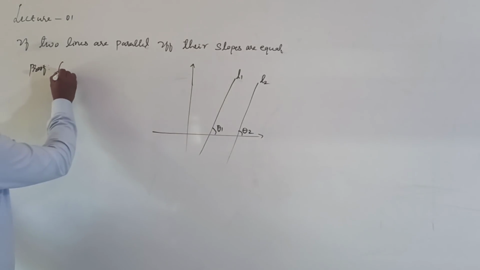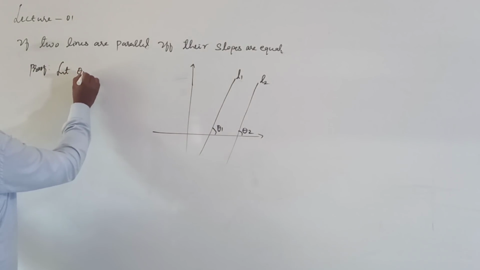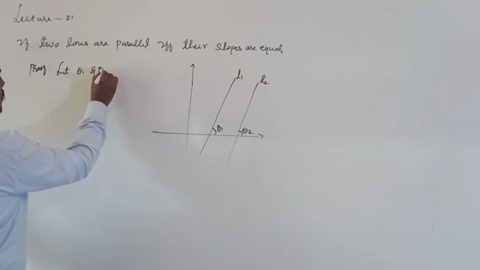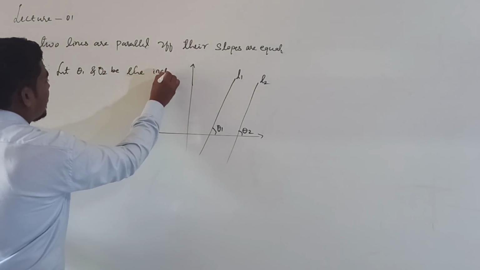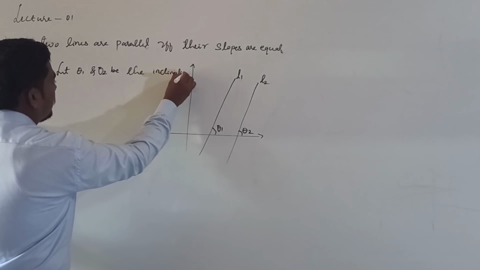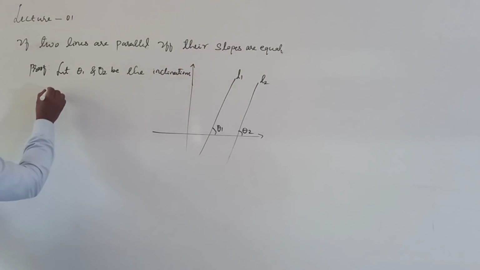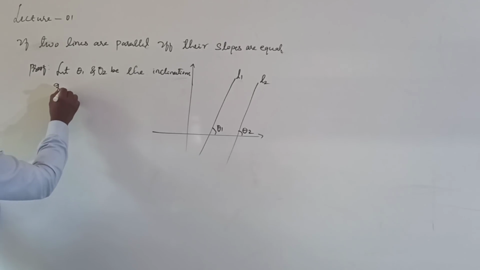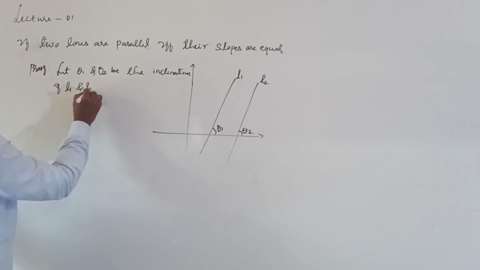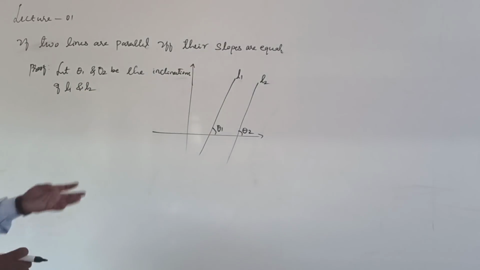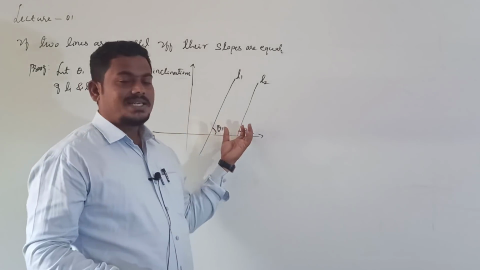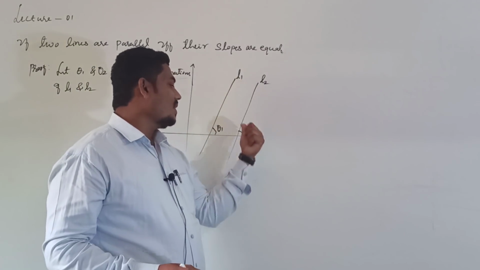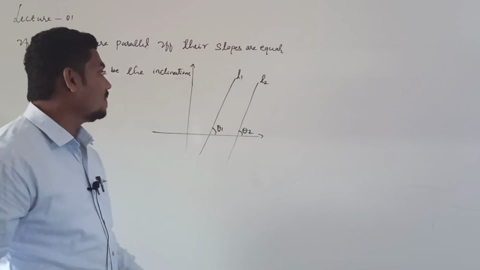Let theta 1 and theta 2 be the inclinations of lines L1 and L2, right? Clearly theta 1 is the inclination of line 1 and theta 2 is the inclination of line 2.